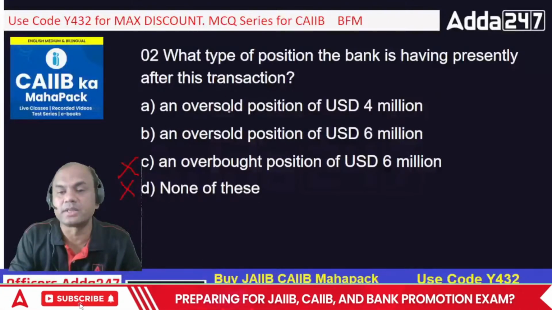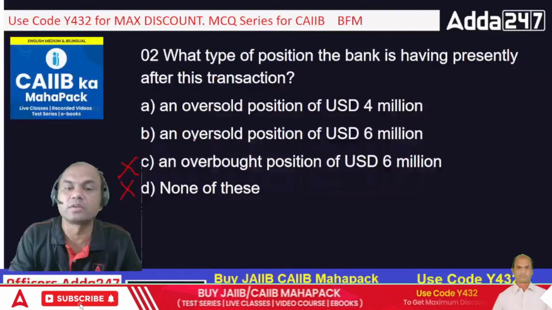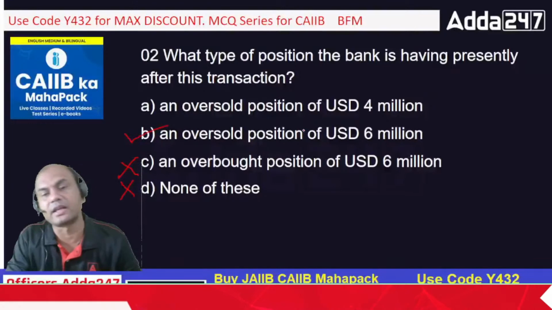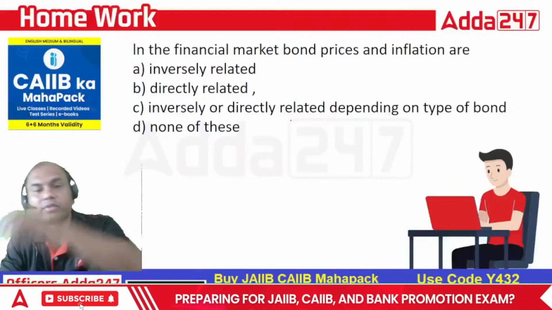It has sold 6 million. So it is in the oversold position of, correct, B, 6 million. So that is the real answer. Okay, the one for your homework.